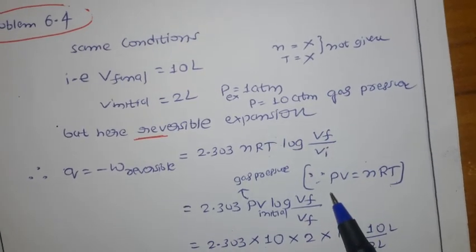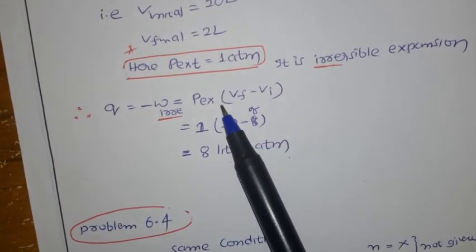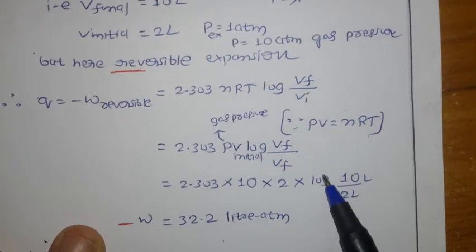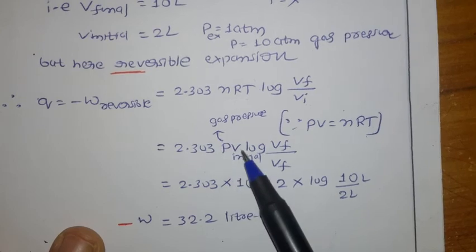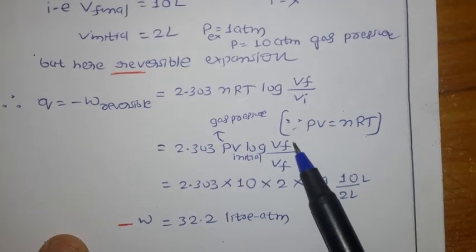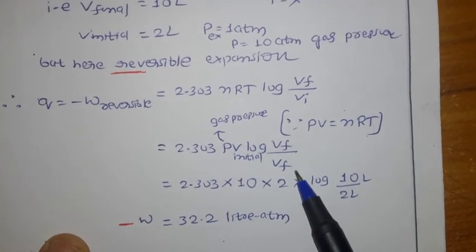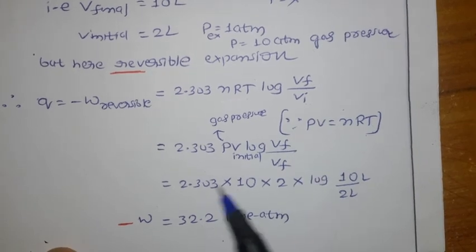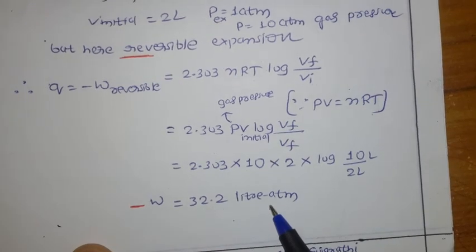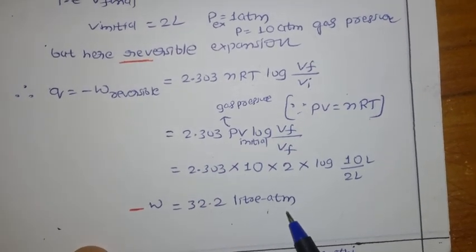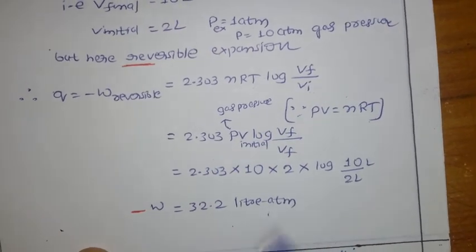You have to remember this is the pressure of the gas. Previously we saw external pressure in the equation, but in PV equal to nRT this is the pressure of the gas. So the pressure of the gas is 10 atm, initial volume 2, into log of final volume 10 divided by initial volume 2 liters. If you simplify, the work is 32.2 liter atm. This is the solution for problem number 6.4.